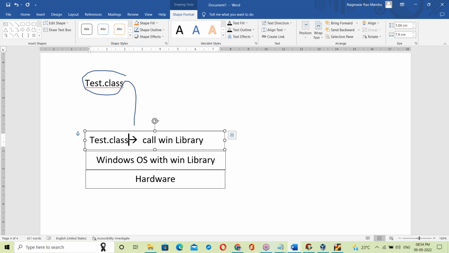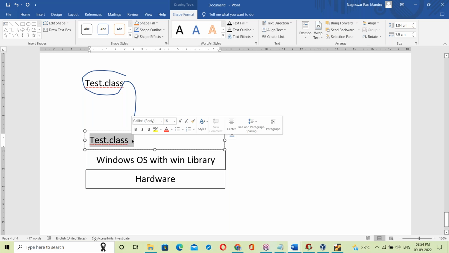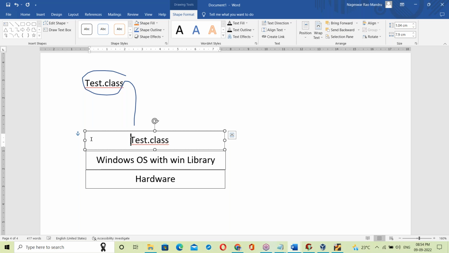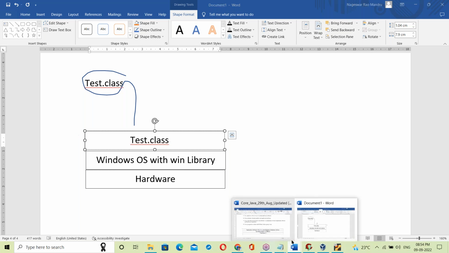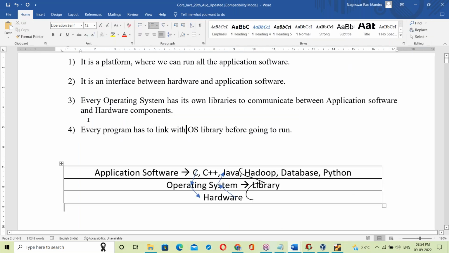When you try to run it, what happens? Now the test.class file is placed on Windows OS and you try to run it. What happens here? It won't work directly. This test.class file won't run directly. Reason: every program has to link with OS library before going to run.